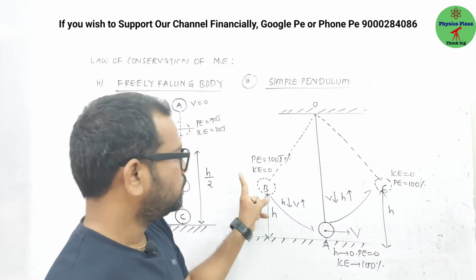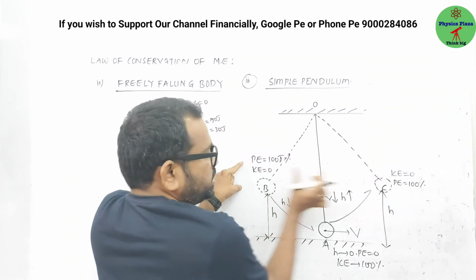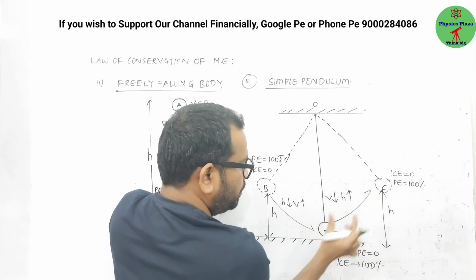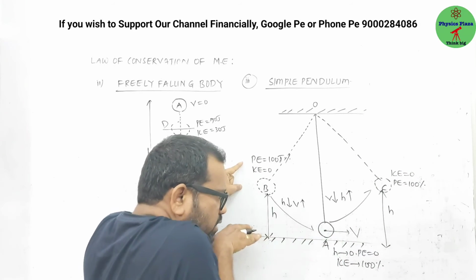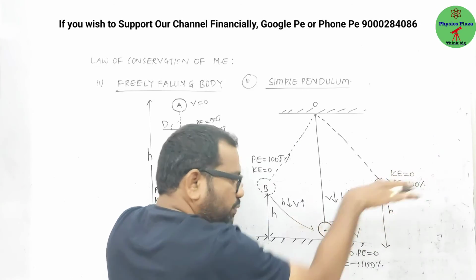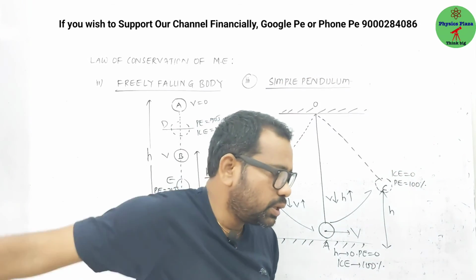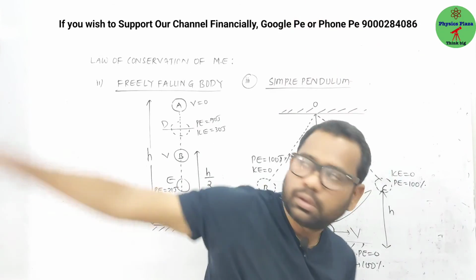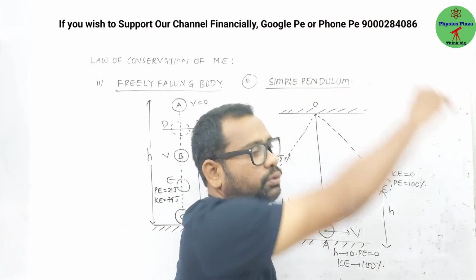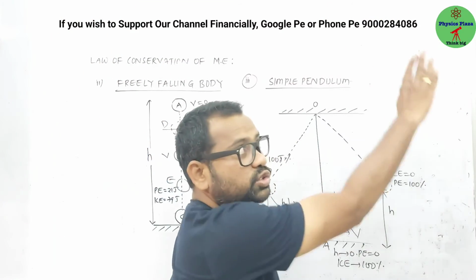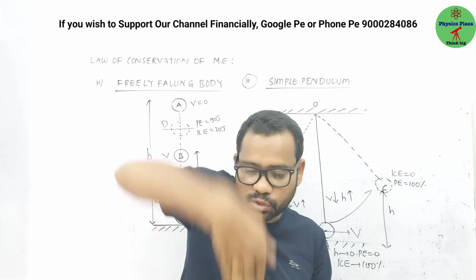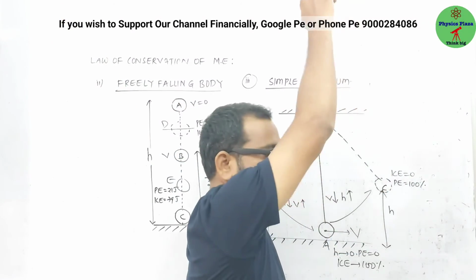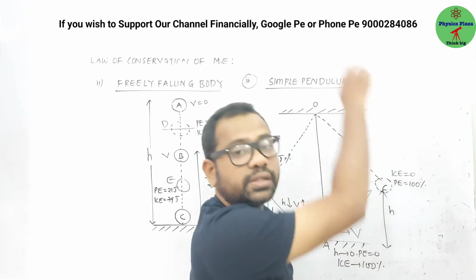At the extreme ends, kinetic energy is 0, but potential energy is maximum. But at the mean position, as height is almost 0, potential energy is 0, and it is crossing with more velocity. You can try with your hand also, children. As it goes to the extreme ends, you can see your hand slowing down, but when it goes through this point, it moves very fast, like this.